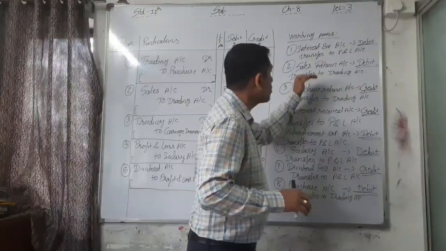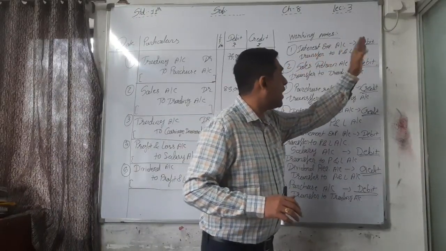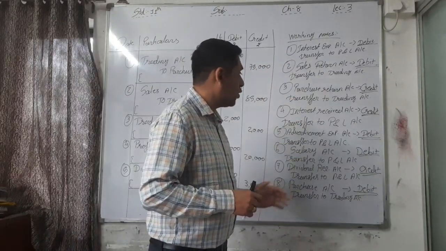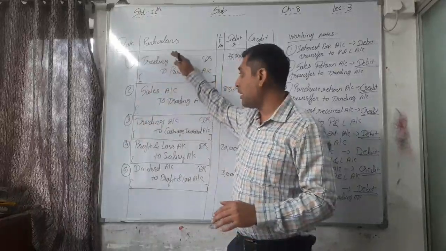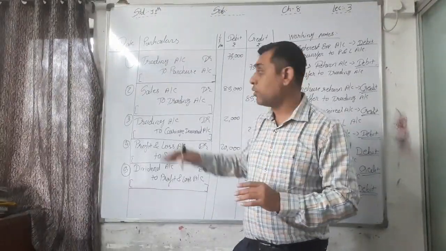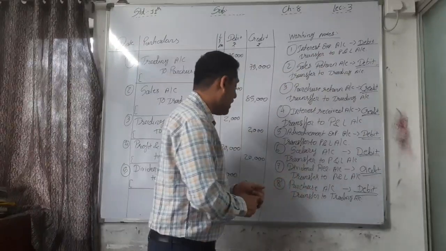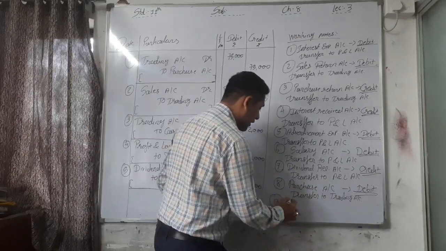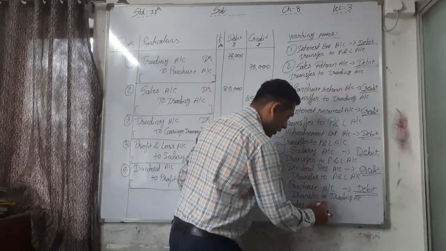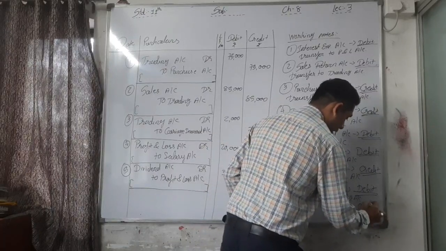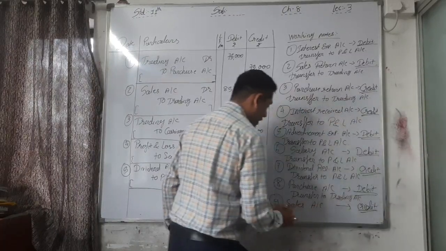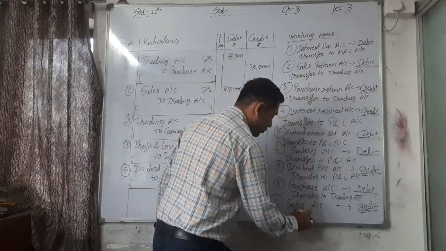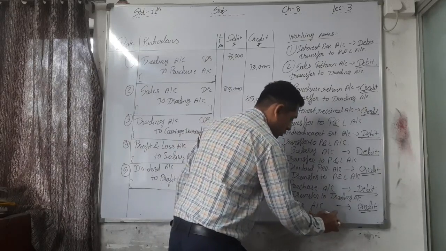This is the working notes: which account has which balance, and to which account we have to transfer it. I am writing out the working note, and you have to write the journal entry in your exercise book. And the last account is sales account. Very easy. Sales always has a credit balance, and it is trading related income. That's why it is transferred to trading account.